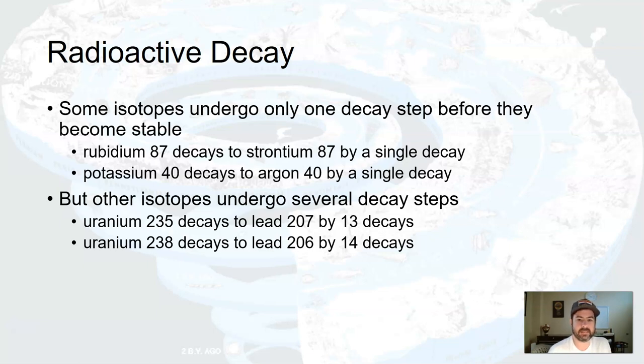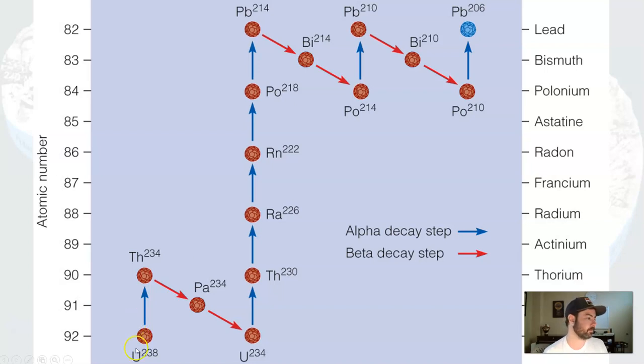So let's take a look as an example at U-238 and the 14 decay steps before it finally reaches stable lead-206. Okay, so here's U-238. It undergoes an alpha decay, so it loses two protons and two neutrons and becomes thorium. And then, I'm kind of hidden back here, it goes through a beta decay, so a proton is added, but an electron is lost, and that changes it to protactinium, and it goes another beta decay to change it